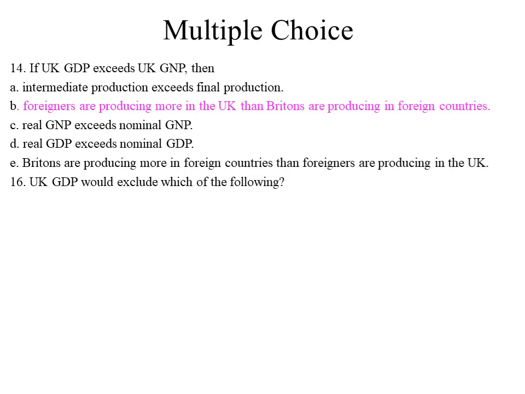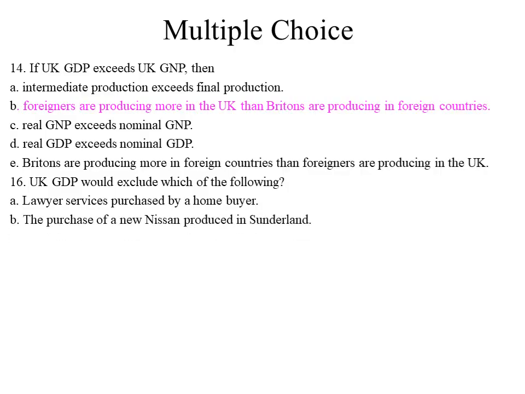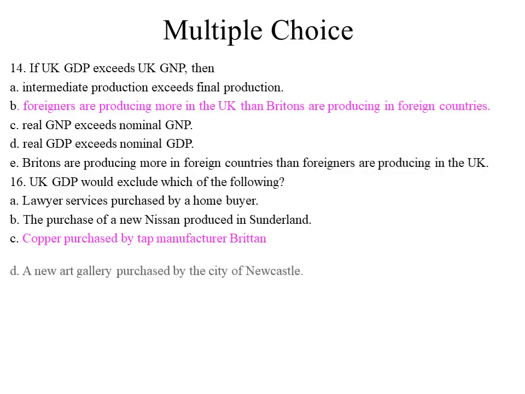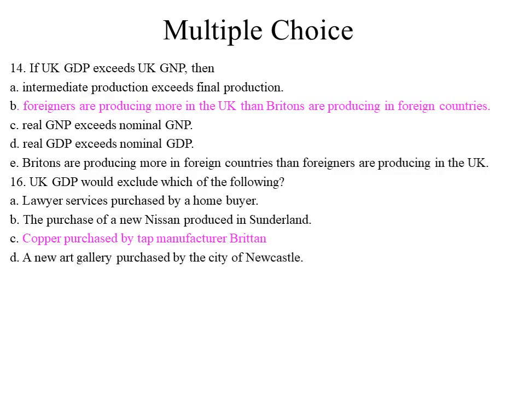The next: UK GDP would exclude which of the following? Lawn service purchased by home buyers, the purchase of a new Nissan produced in Sunderland, copper purchased by a British manufacturer, a new ambulance purchased by the city of Newcastle, or lawn care service purchased by homeowners. The answer is copper purchased by a British manufacturer.